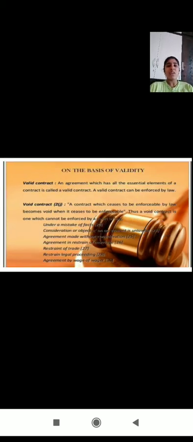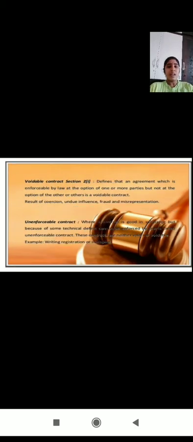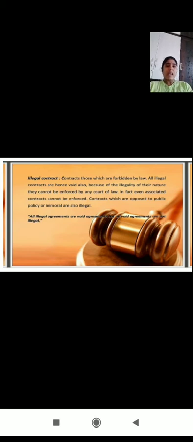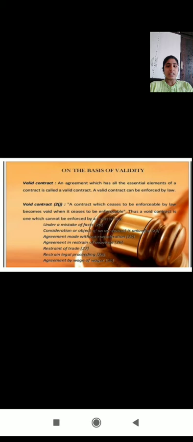And next, on the basis of validity. On the basis of validity, there are five types. One is valid contract. A valid contract is an agreement which has all the essential elements of a contract. In the previous part we discussed that the agreement must satisfy valid offer and acceptance, lawful consideration, legal object, and legal formalities, up to 10 essentials. An agreement which satisfies all those 10 essentials is called a valid contract.